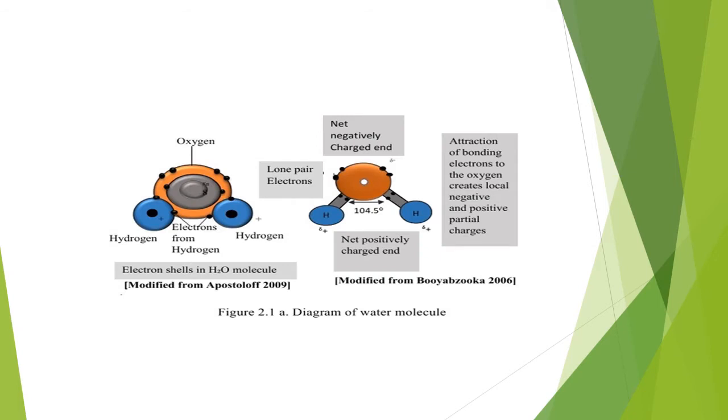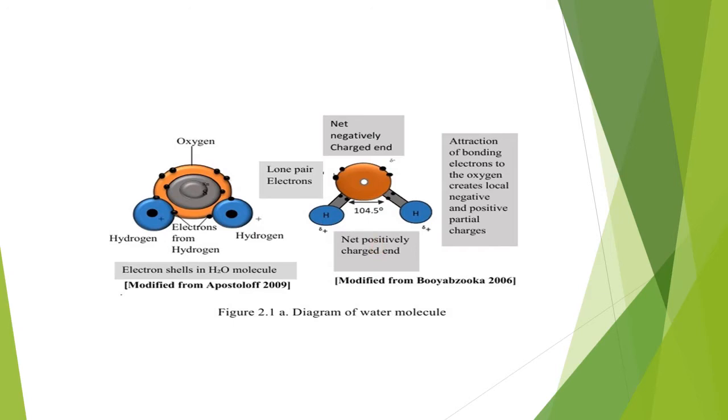So we have a water molecule having an oxygen and a hydrogen. This is the positive charge, this will be the negative charge. As we have already mentioned, there is a pairing of the electrons, and covalent bonding is formed there. The bond angle here is 104.5 degrees. There will be a net negative charge and a net positive charge.